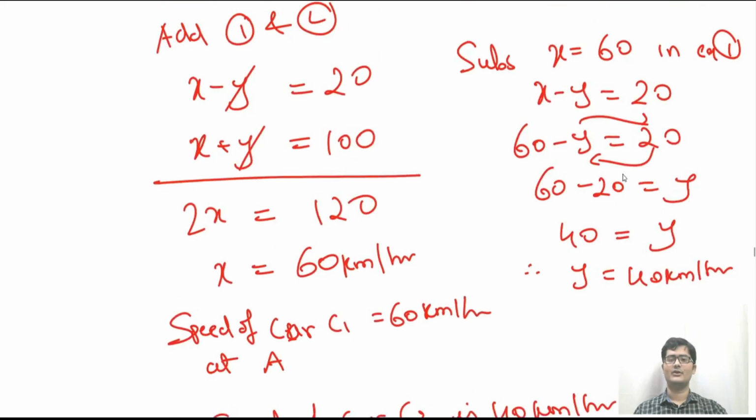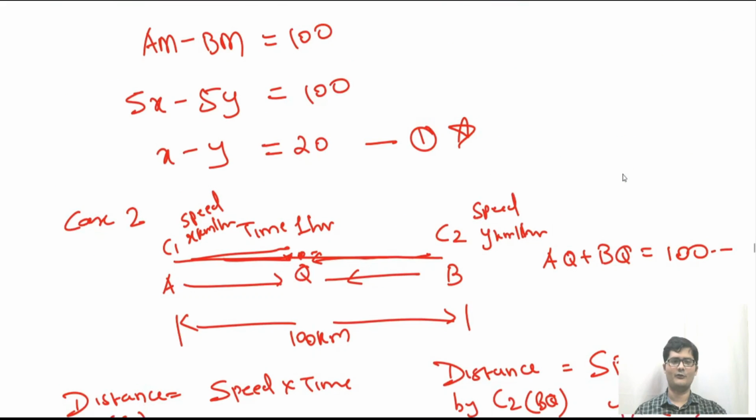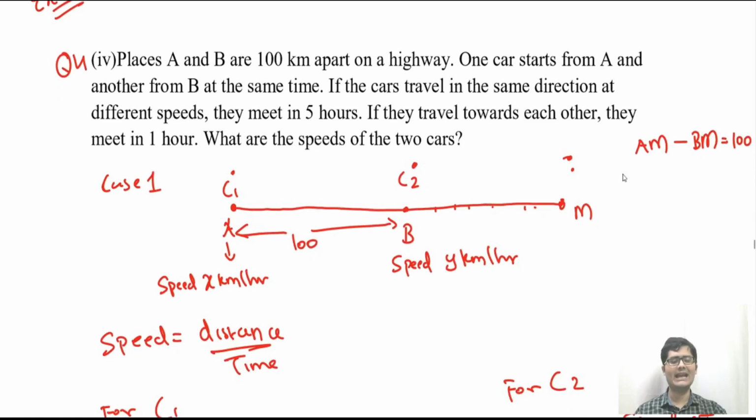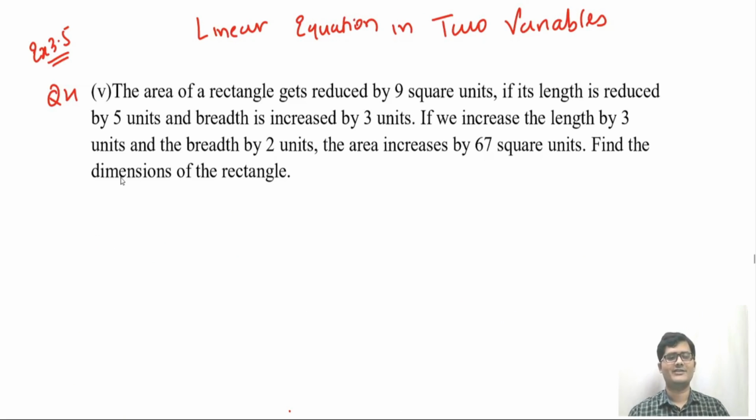So I hope, student, you have understood both the questions of question number 4, that is question 3 and question 4. So let us start, student, with the fifth question. Question 4 ka fifth question. So area of rectangle gets reduced by 9 square unit if the length is reduced by 5 unit and breadth is increased by 3 unit. So they are talking about rectangle's length and breadth. So that means they are talking about dimension. So let us first assume that we have to find the dimension.